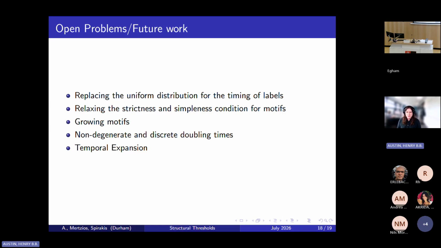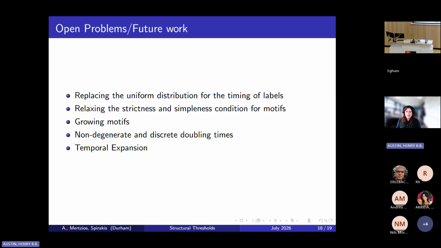Then, zooming in on the motifs a little bit more, we had this strictness and simpleness condition for the motifs, and it would be very nice to be able to make the statement that we made, or something similar, for all temporal motifs. I think strictness is quite easy to get rid of. I think simpleness is going to be quite challenging to get rid of, because there's a lot of correlation within the calculations, which you would have to handle much more carefully if your motifs are non-simple.